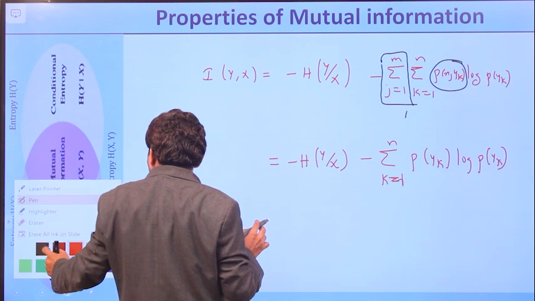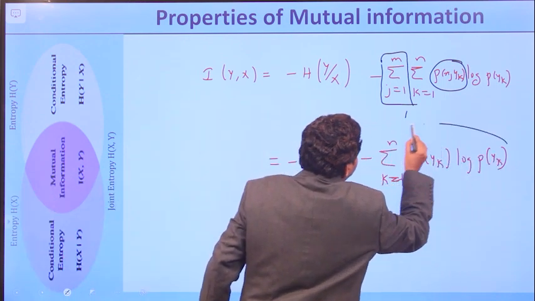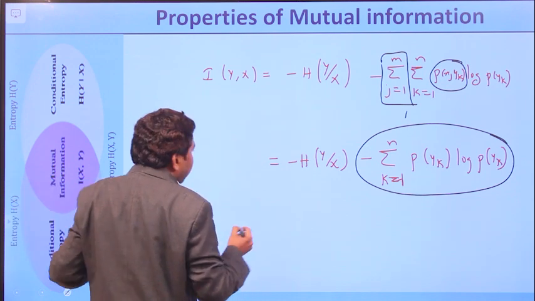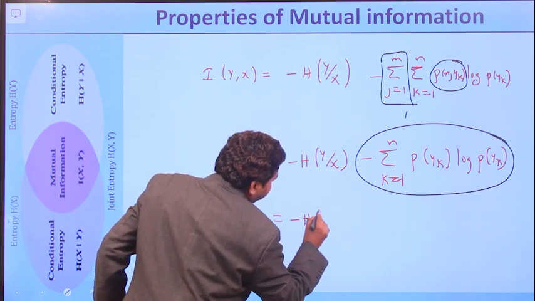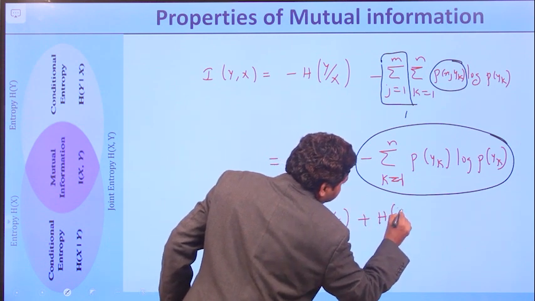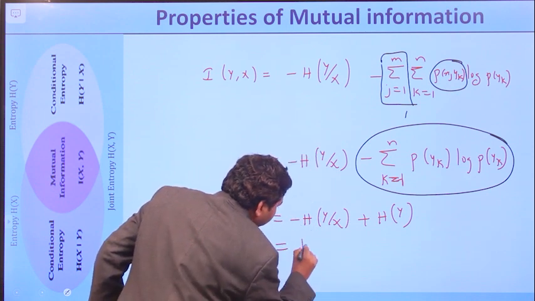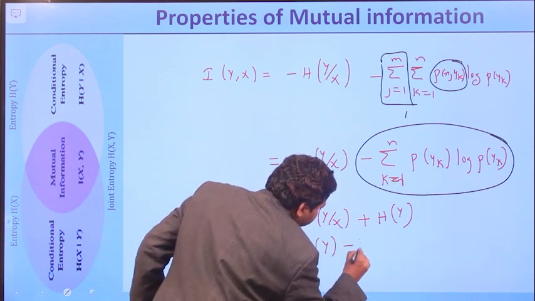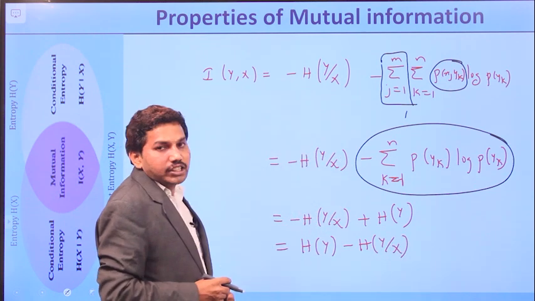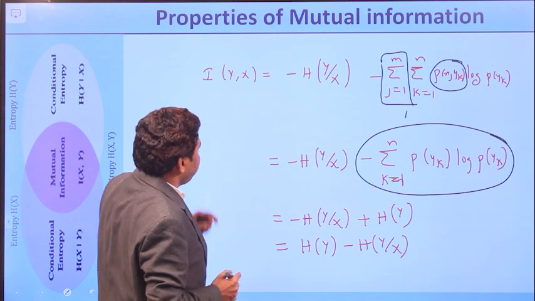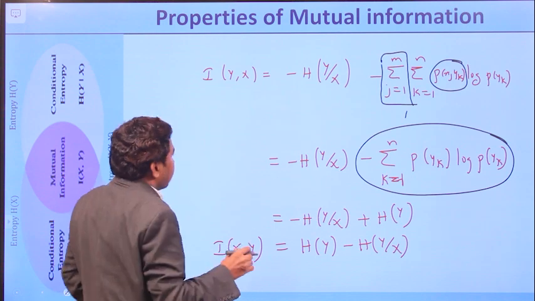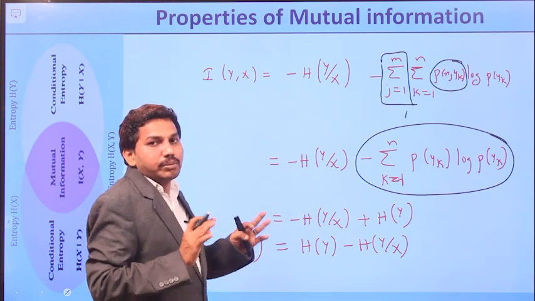So what does it represent? If you see, this one is simply the entropy. This term represents simply entropy. So finally the equation is minus H(Y/X) plus H(Y), which is equal to H(Y) minus H(Y/X). So I(Y,X) is represented as I(X,Y) because the mutual information of the channel is symmetric.